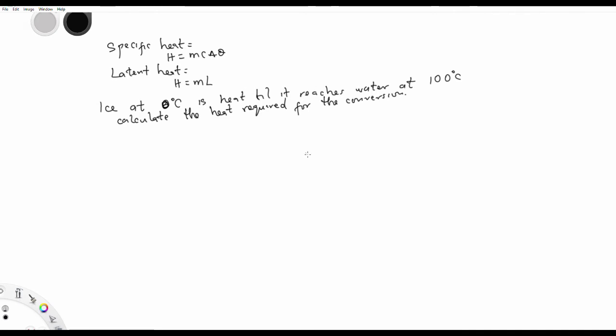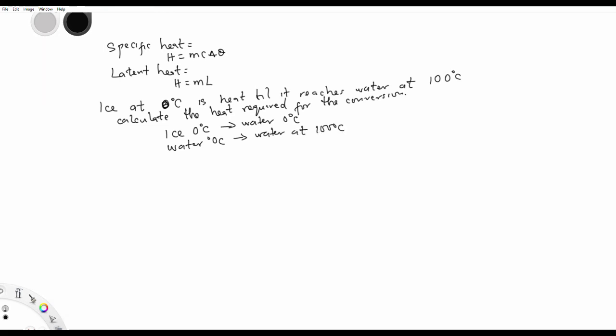Now, for ice, how should ice go? Ice should go from ice at 0 degrees Celsius. It must melt to water at 0 degrees Celsius, isn't it? It must melt first. Now, if it melts, then it can go from water at 0 degrees Celsius to water at 100 degrees Celsius.